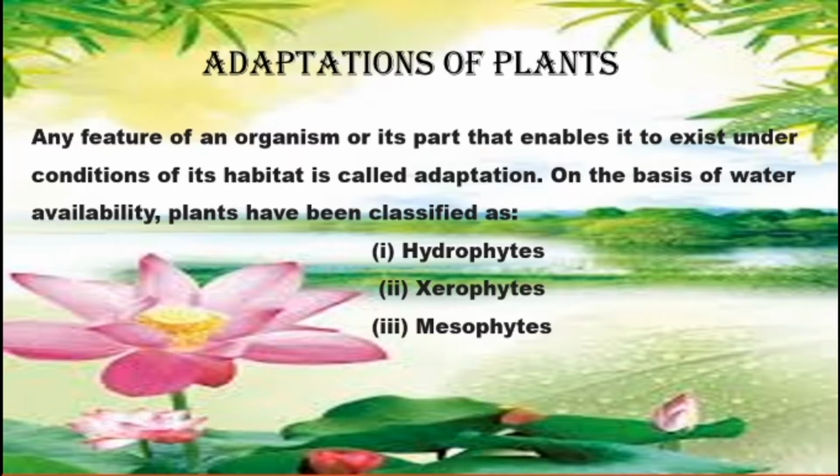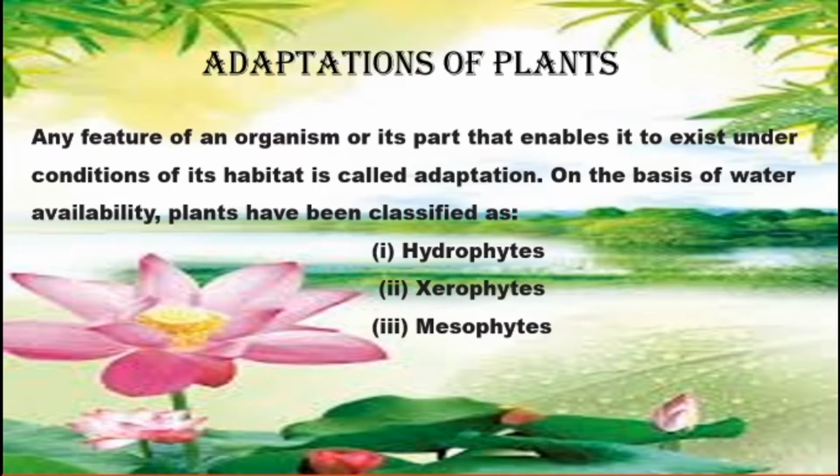A feature of an organism, or its part, that enables it to exist under the conditions of its habitat is called an adaptation. Any one of the organisms or their parts may be adapted according to the conditions of the habitat. If it is a terrestrial plant, the plant's root and stem may be adapted.